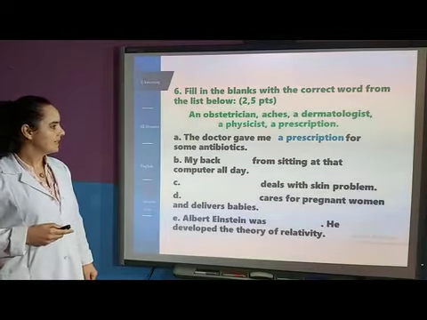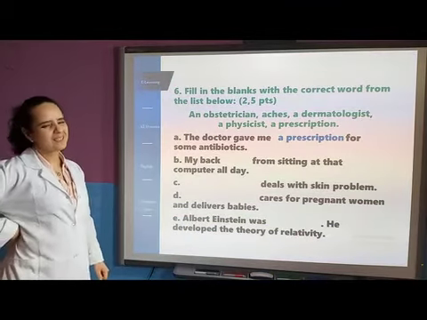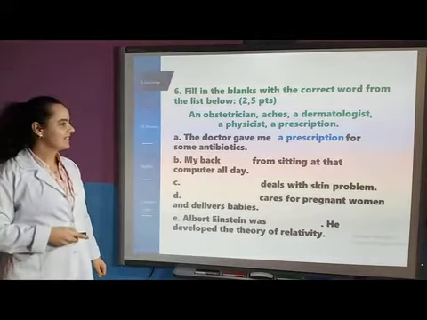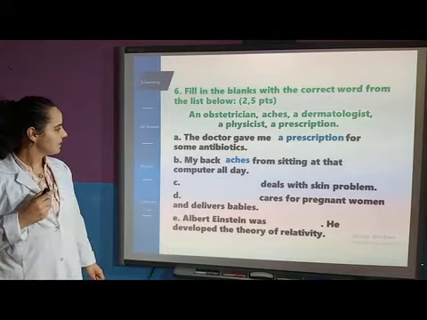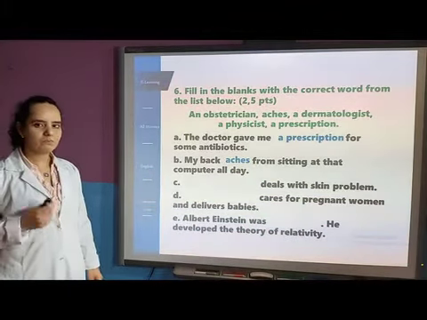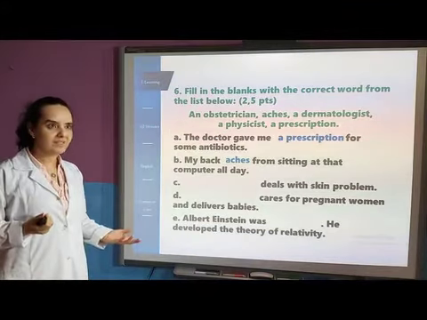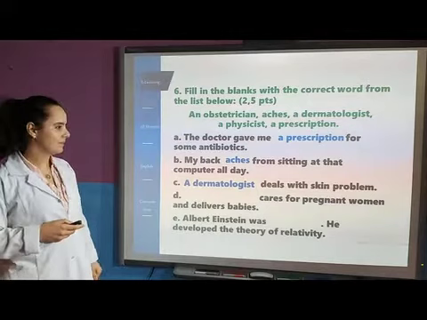B, my back from sitting at the computer all day. So my back aches. Okay, it means it hurts me. From sitting at that computer all day. C, deals with skin problems. Skin problems, who is a dermatologist, deals with skin problems.